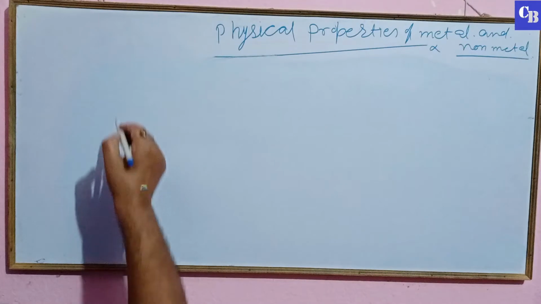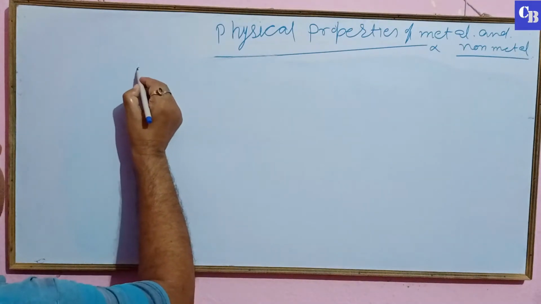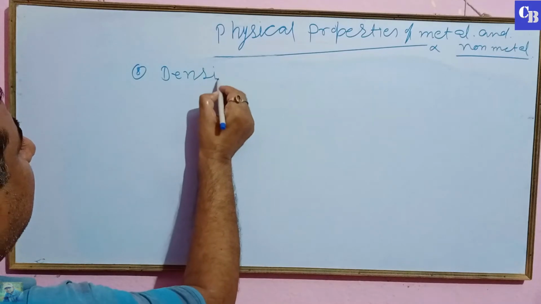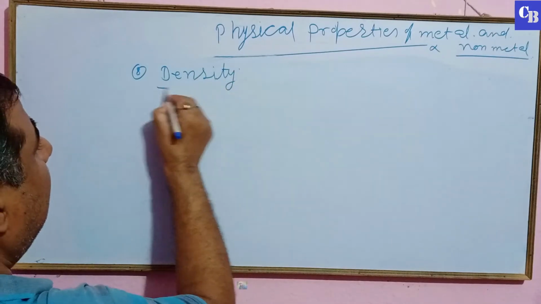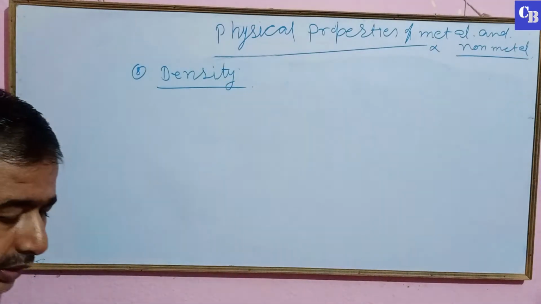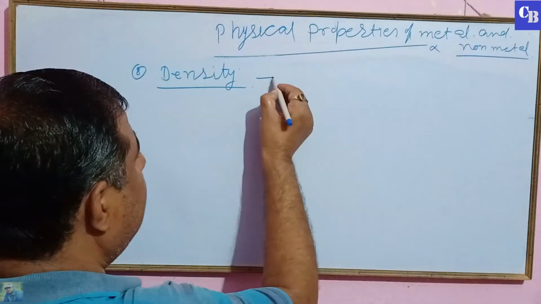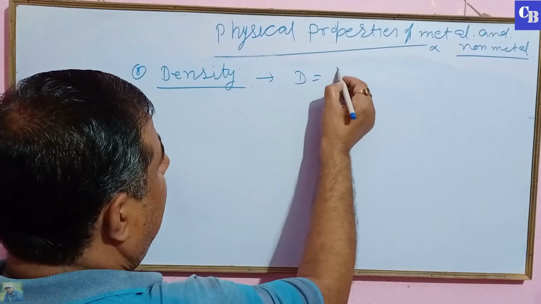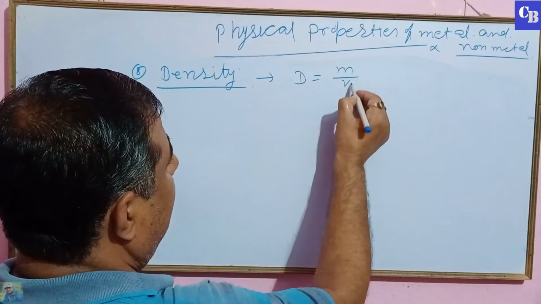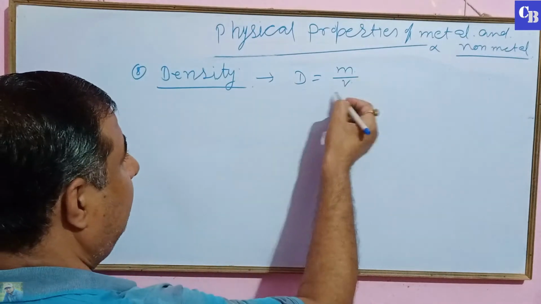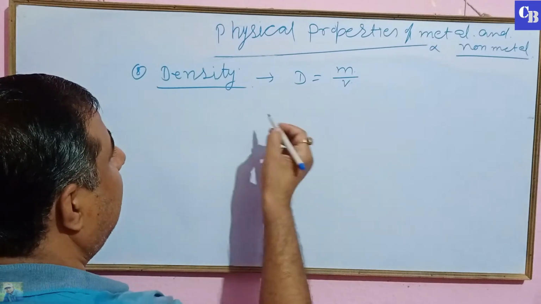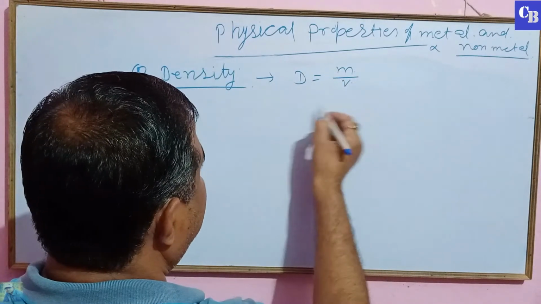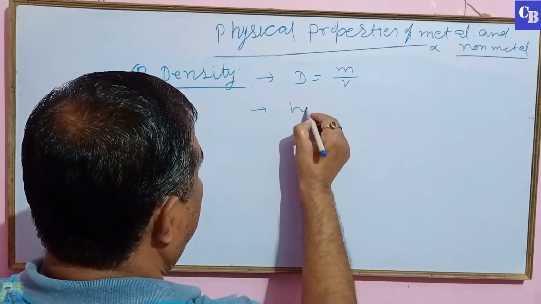Next property is density. Density means the mass per unit volume. Mass per unit volume is called density, and density of the metal is high.